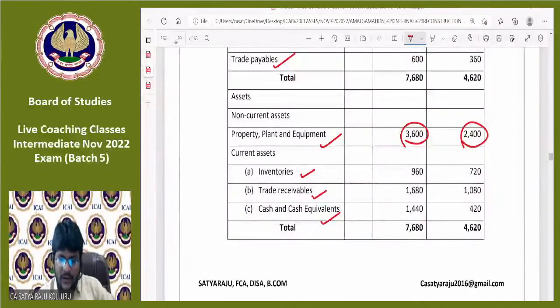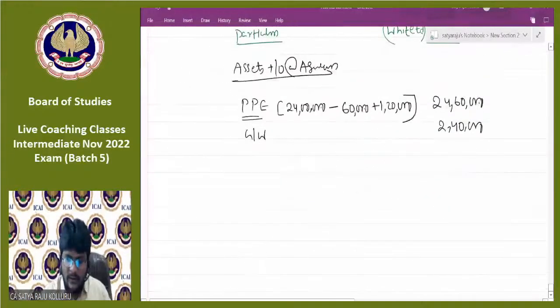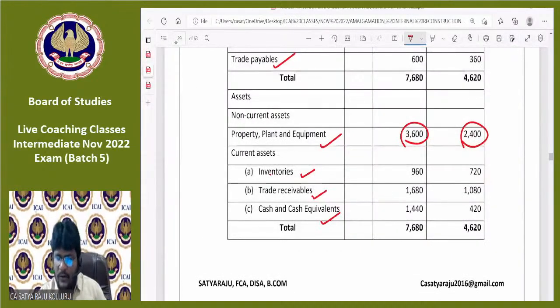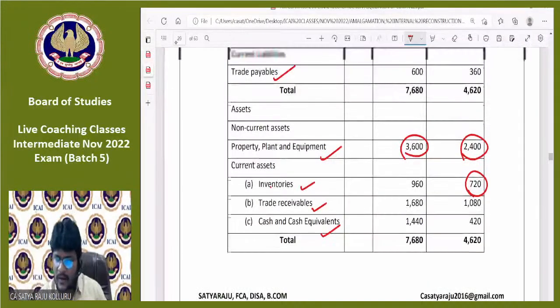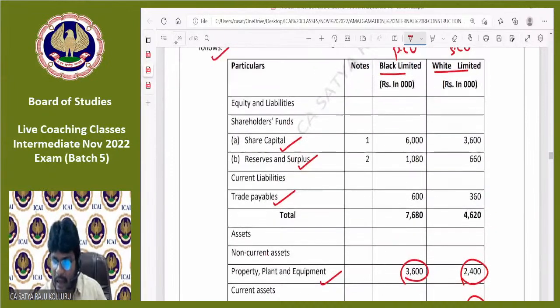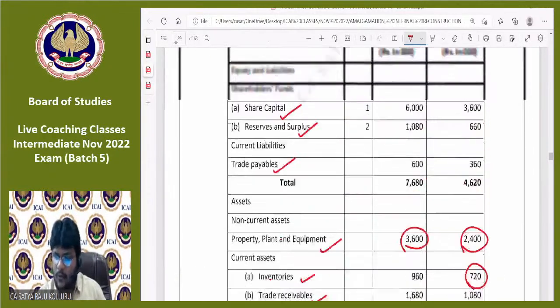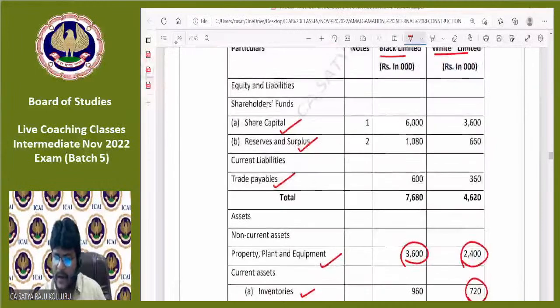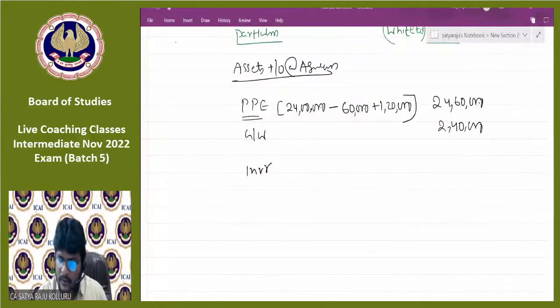Come up to the balance sheet. After PPE, current assets are there: inventory, trade receivables, cash and cash equivalents. Next, inventory. Sir, related to inventory, nothing was discussed. Then we can presume that the same level of inventory they are going to maintain as on 1st July 2020. So the amount was 7,20,000, am I right? Next, trade receivables.